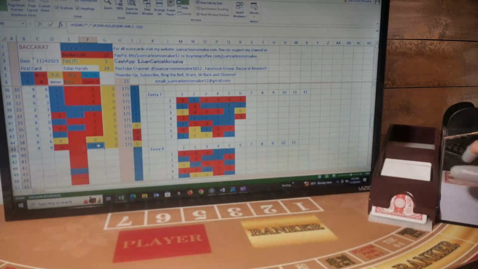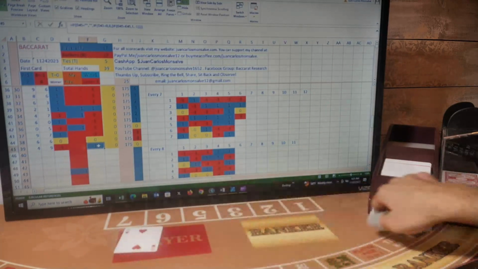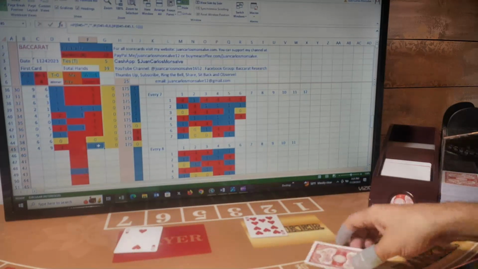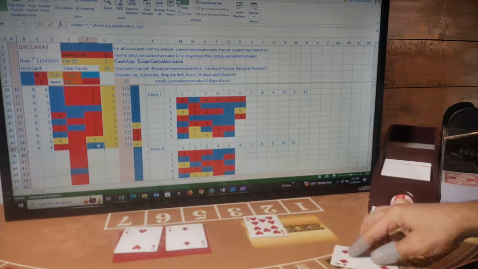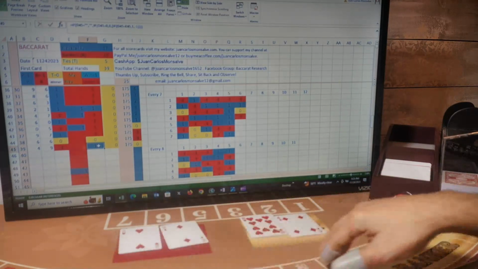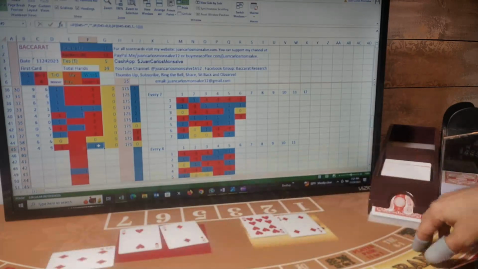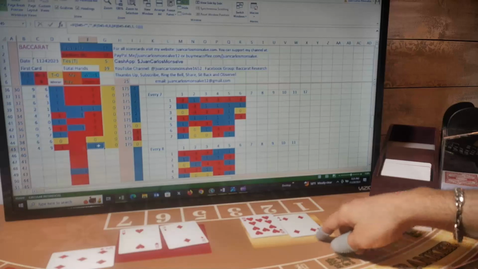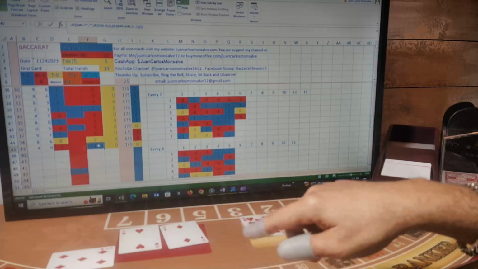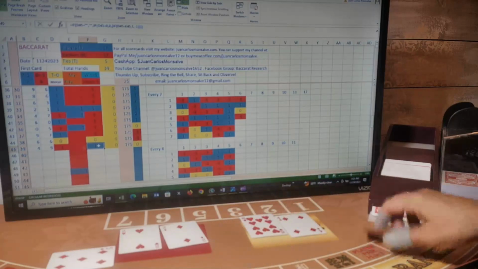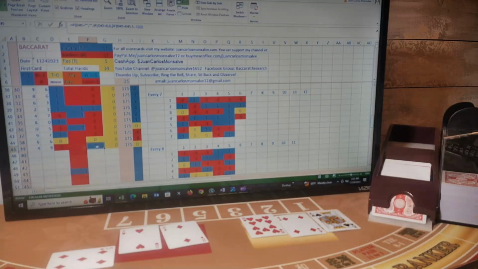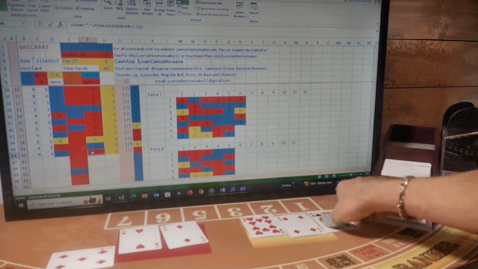Next hand, first card player, banker, player, banker. Player has a 4 and gets a third card. The third card is a 5 for a total of 9. Banker has a 4 and gets a third card if we get anything from 2 to 7. So the third card for banker is a 0. So it is 9 player for 4 banker. So this is a player hand. I was betting banker, so I lost this hand.